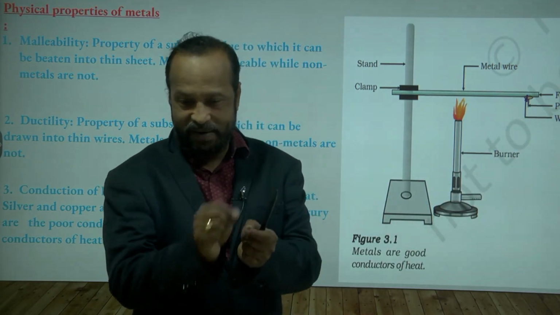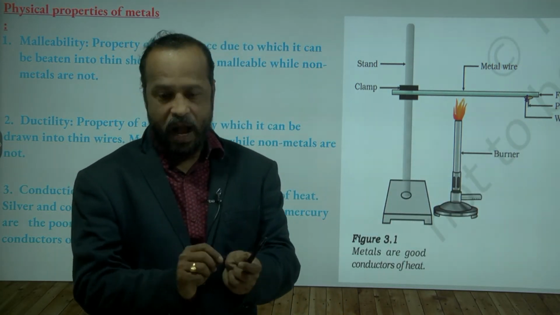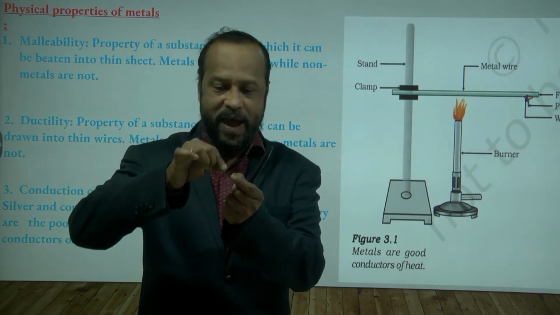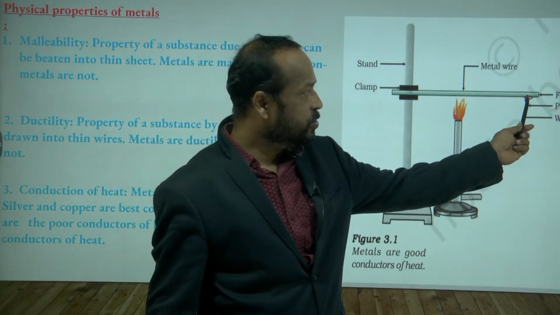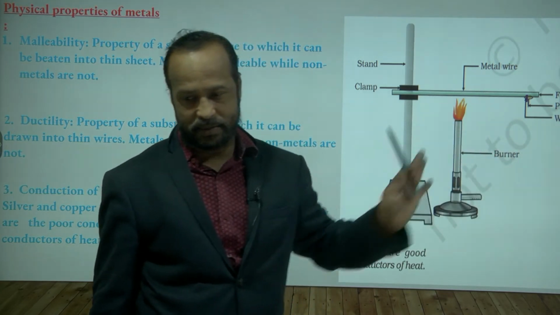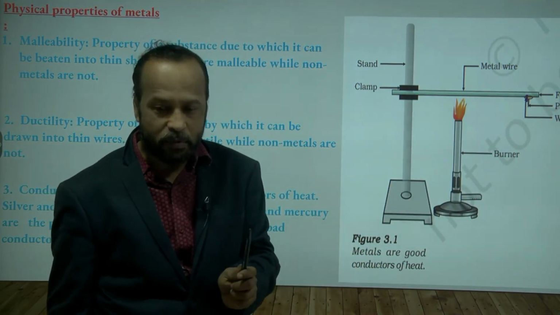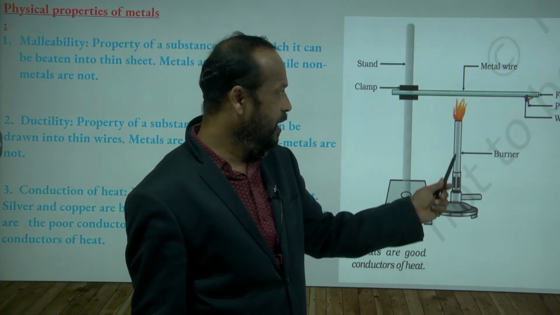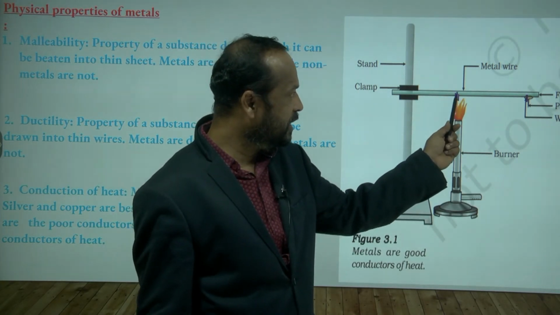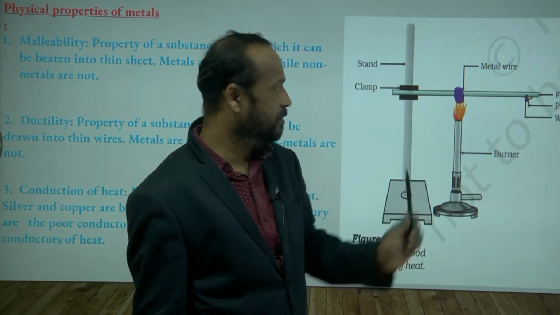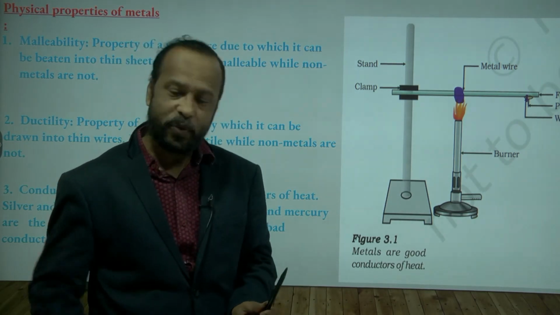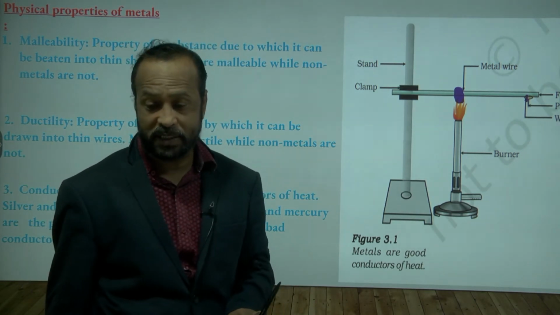You know candle wax? So by putting the candle wax, the nail is fixed in this place. Now I am taking the burner and heating the metal rod at this position. Now wait for some time. What will you observe after some time?